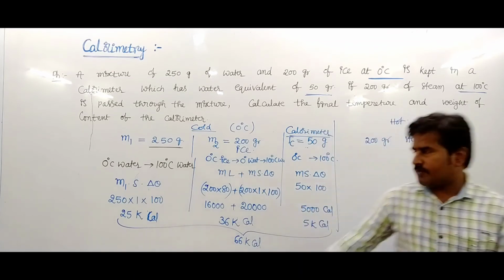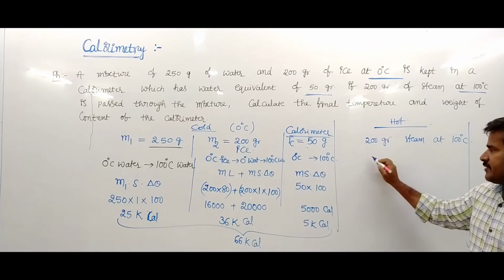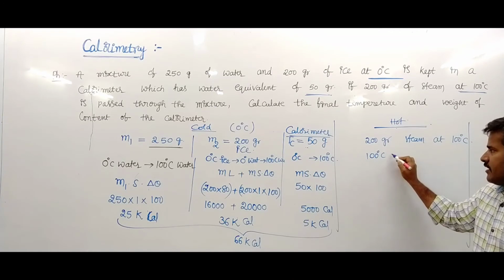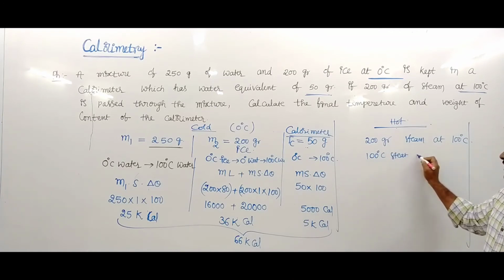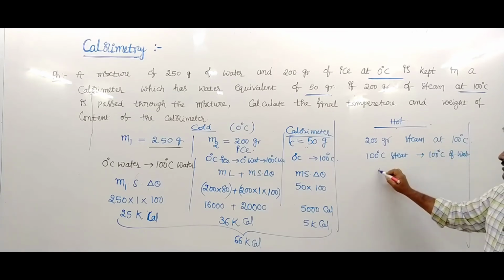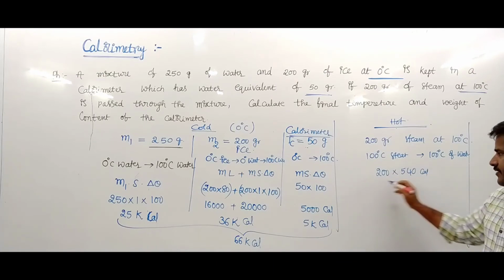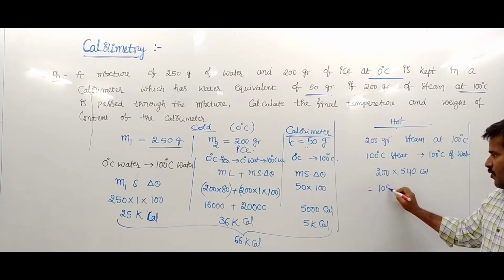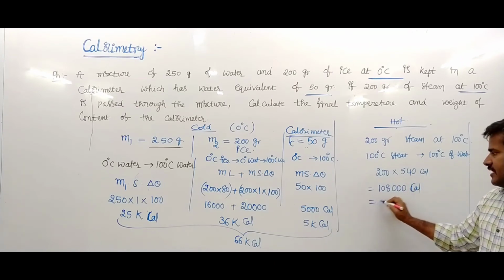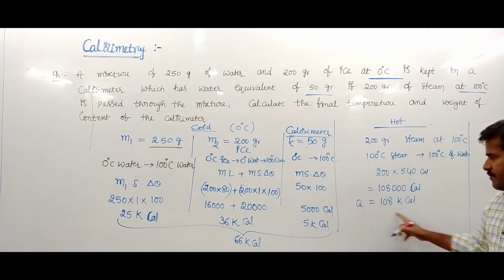And the hot body, how much heat does it provide? So this is 100 degree centigrade steam converted into 100 degree centigrade water. It gives 200 into 540 calorie, m into L. Its value equals 108,000 calorie. This is nothing but 108 kilocalorie. So the hot body provides this much heat.